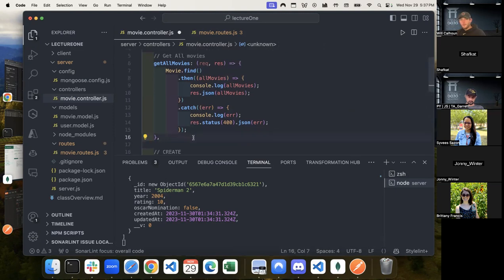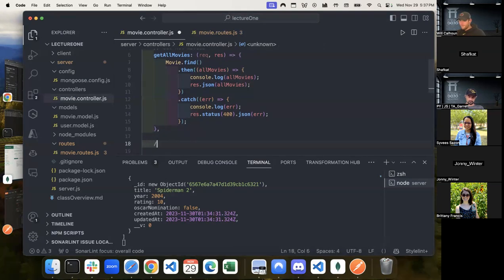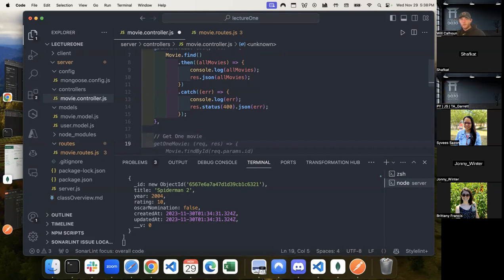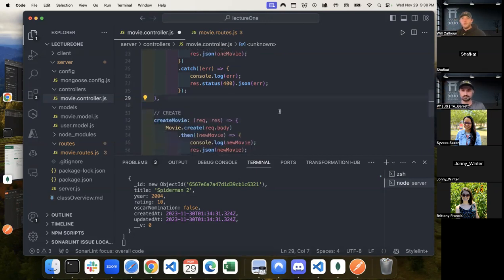And then I like to do all my creates and everything just because I know, okay, these are my gets, these are whatever. Totally up to you. Doesn't matter how you do it. But I like to do it. So we're going to get one movie. And we're going to say get one movie.